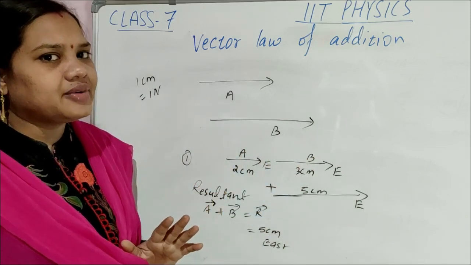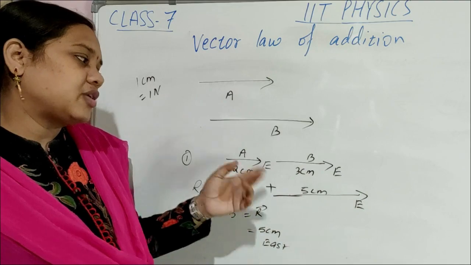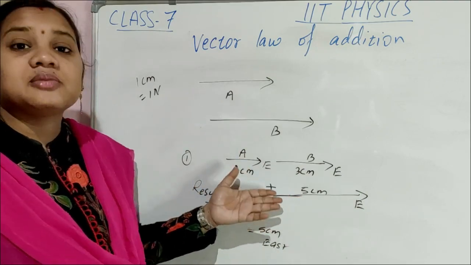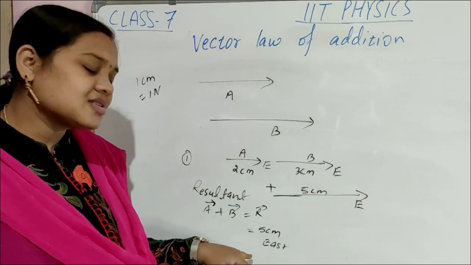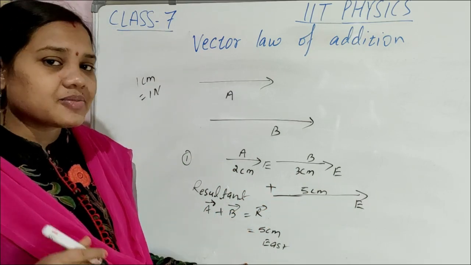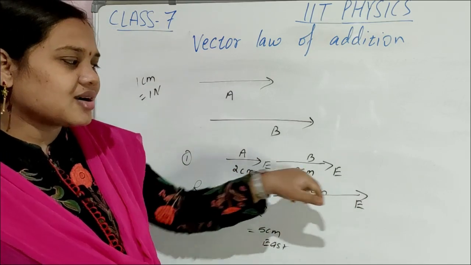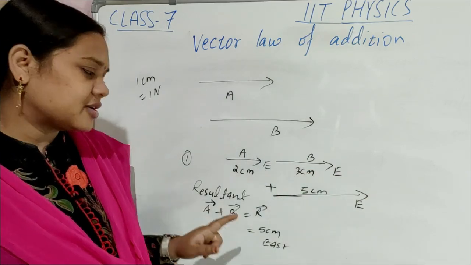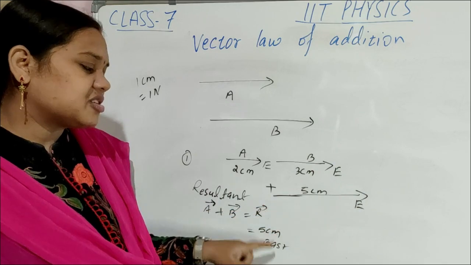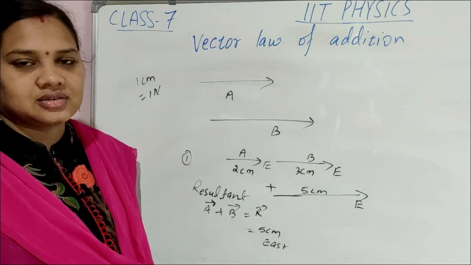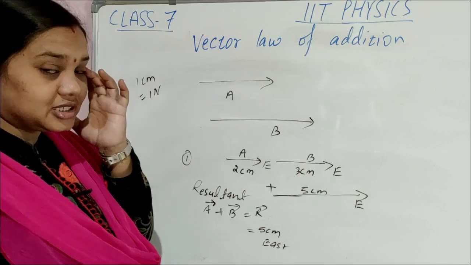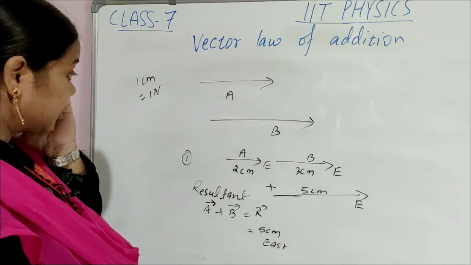Both the vectors have the same direction. So when same direction is there, you add them. 2 centimeter plus 3 centimeter, 5 centimeter. Magnitude is 5 centimeter. And what about the direction? What is their direction? East direction. So the resultant vector is 5 centimeter east direction. This is a simple example of vector law of addition. Clear, children? Write down please. First example.